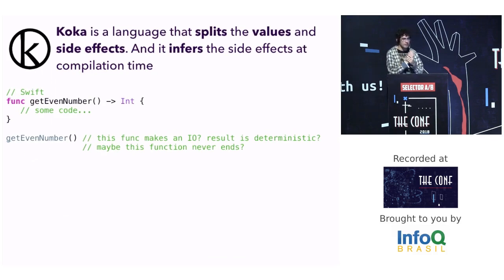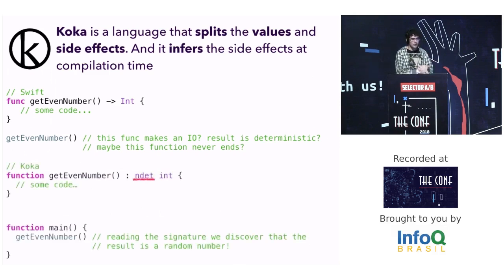But we don't know if this function does I/O, if the return is deterministic, or maybe this function never ends. Using Koka, we don't have any doubts. We only need to read the function signature. Read this keyword, and in that we discover that this function is non-deterministic. In this case, both functions use a random function.